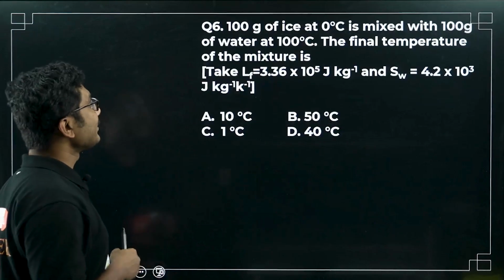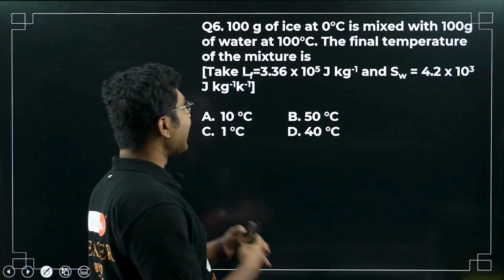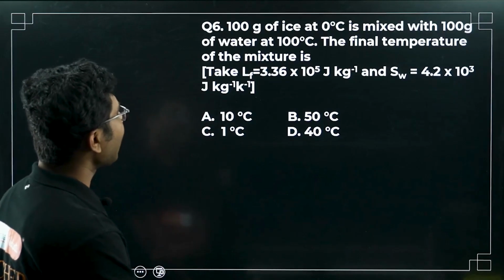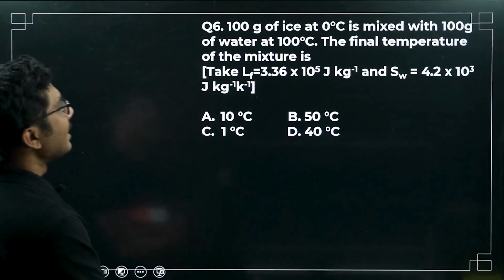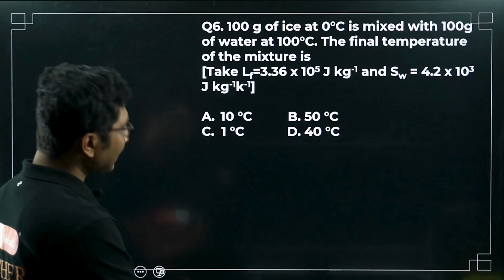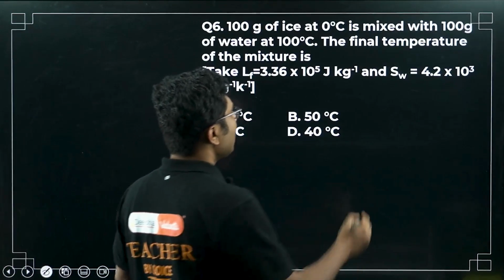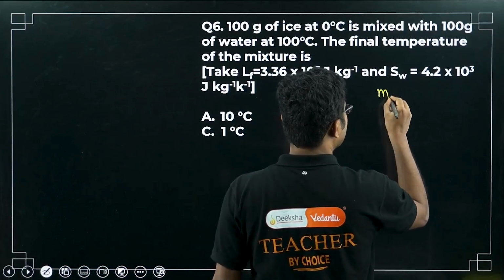Okay, next question. 100 gram of ice at 0 degrees Celsius is mixed with 100 grams of water at 100 degrees Celsius. The final temperature of the mixture is. Very interesting question. So how to solve this question? So first, what is the mass of ice?